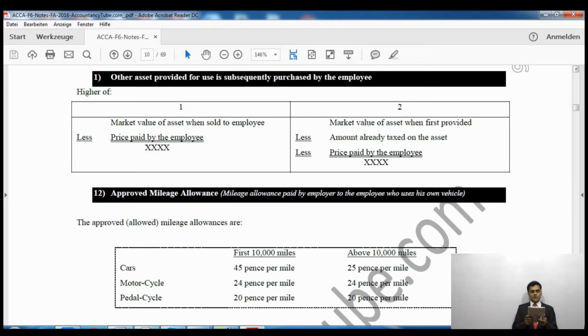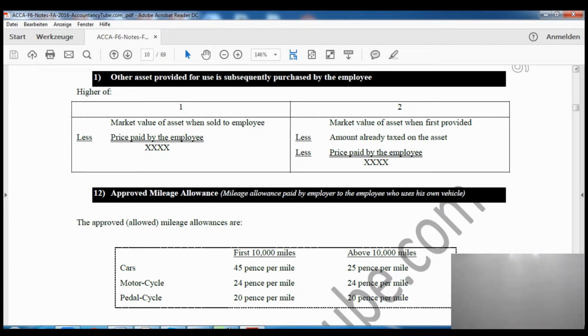The other way, the second option, is that we'll take the market value when first provided. Now when it was first provided to me, it was £500 worth of this iPad, and whatever amount I have paid, I will have to deduct that, and whatever amount is already been taxed, which is 20%, that will also be deducted. Right? The number 12 is approved mileage allowance.